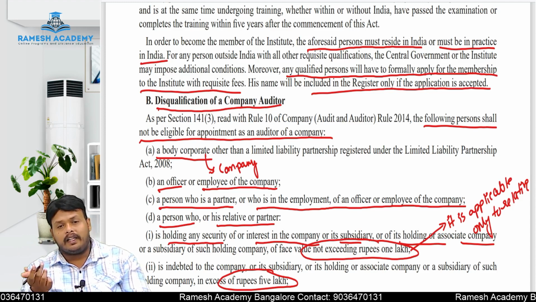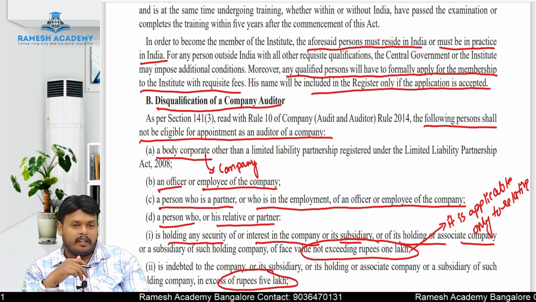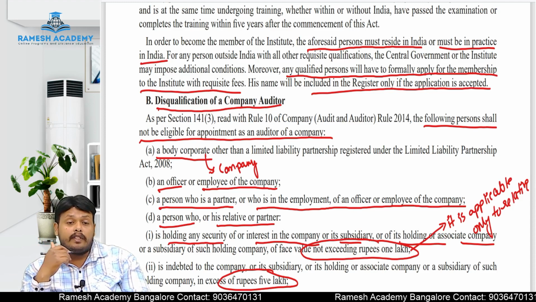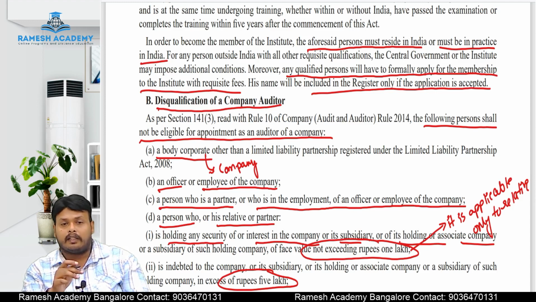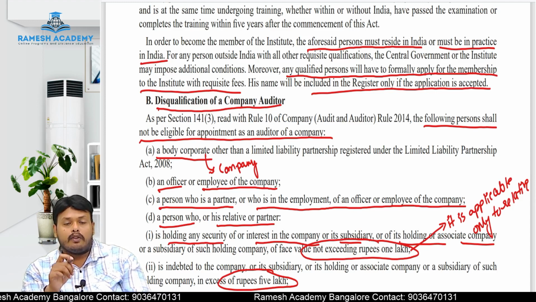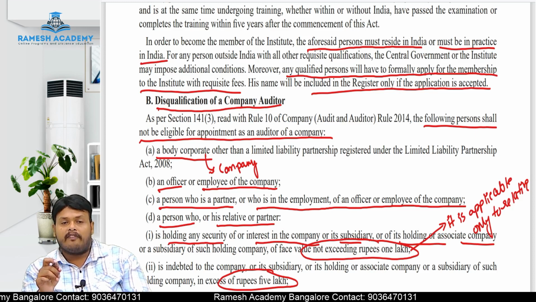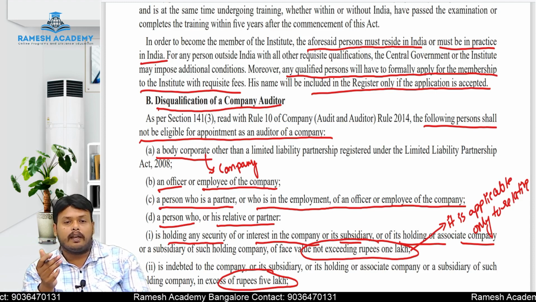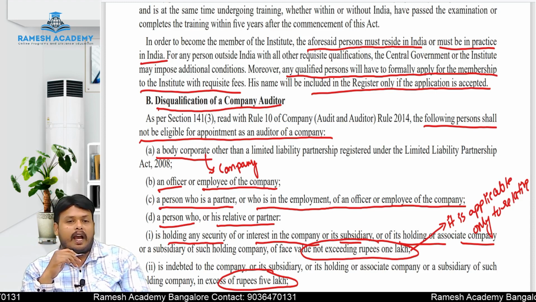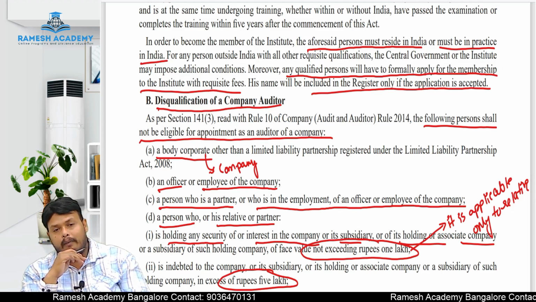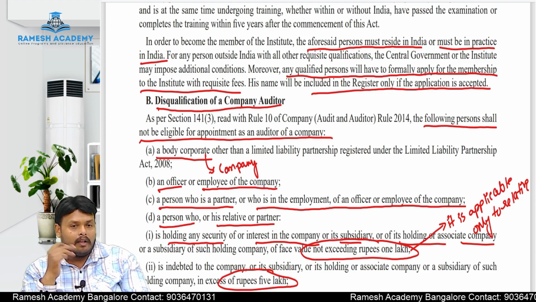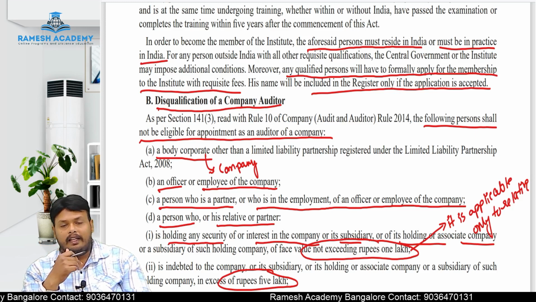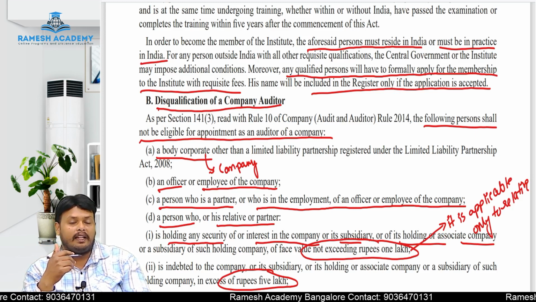Suppose in the case of auditing, we are giving a minimum assurance to the client. What is the minimum assurance we are giving? That the financial statements examined by a chartered accountant will exhibit a true and fair view, free from material misstatements and frauds. That is the opinion, the minimum assurance which we are giving to the company. Then if a company itself is appointed as an auditor, a company is a separate legal entity which does not have a natural existence. A company is formed by a legal existence only.